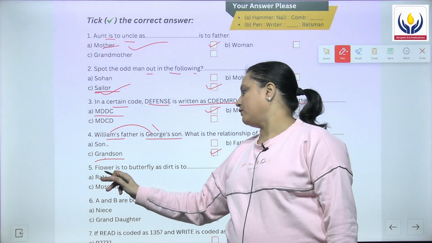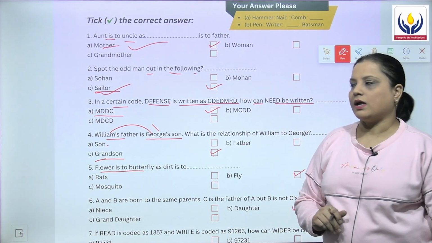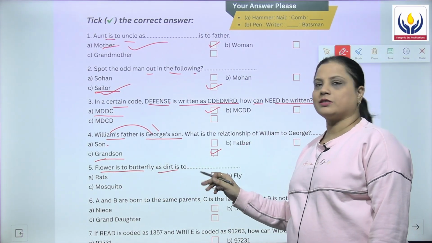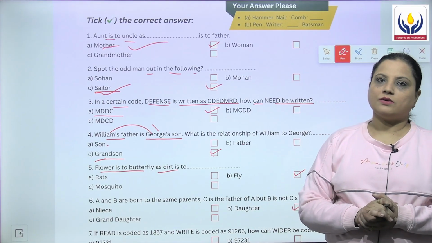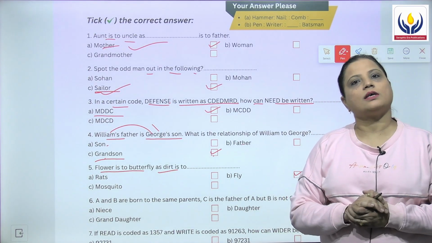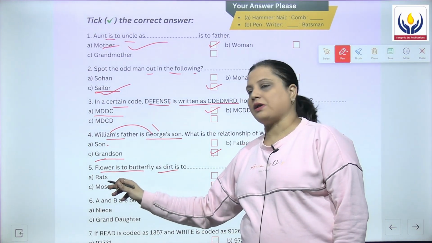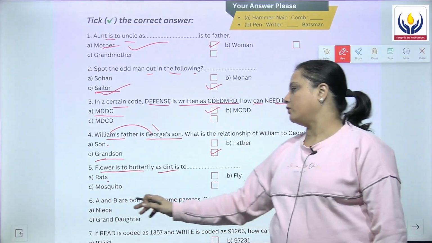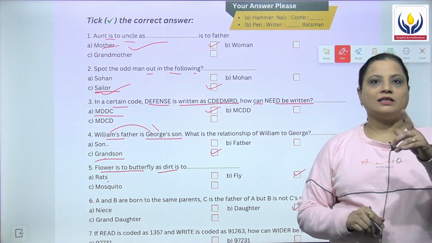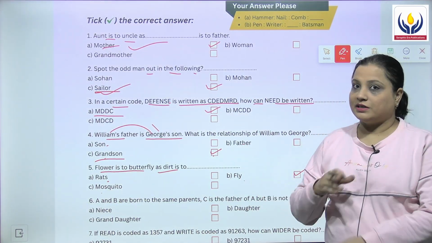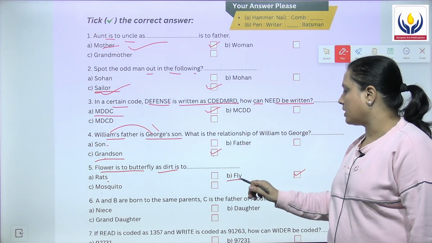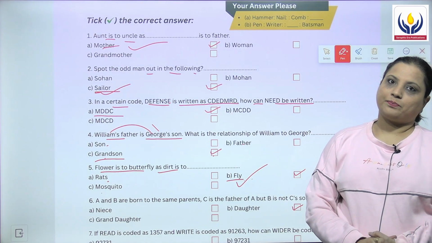Next, moving on to the fifth: flower is to butterfly. जहाँ flowers होते हैं वहाँ क्या होती है? Butterfly. But as dirt is to dash. Dirt जहाँ होगी वहाँ क्या होगा? जहाँ गंदगी होगी क्या होगा वहाँ पे? Will there be rats? Will there be flies? Or will there be mosquito? The answer is where there is dirt, there will be flies. So the correct answer is fly.